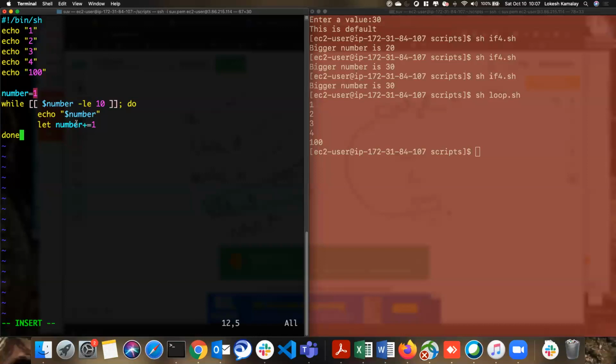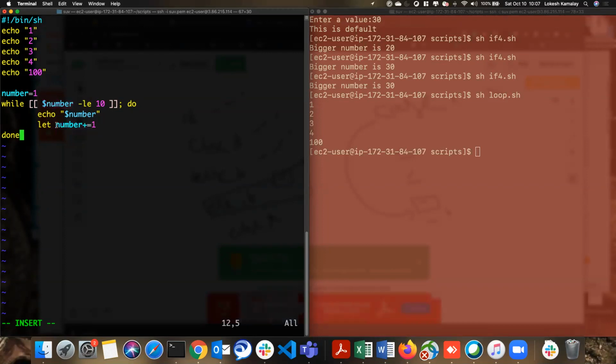Now it becomes 2. Done. Again it goes up to the condition. Now number is 2. 2 less than or equal to 10, true. Then do that and increase the number. Now number becomes 3. Done. Again it goes up to the condition. Now 3 less than or equal to 10, true. The same loop happens until the number becomes 9.